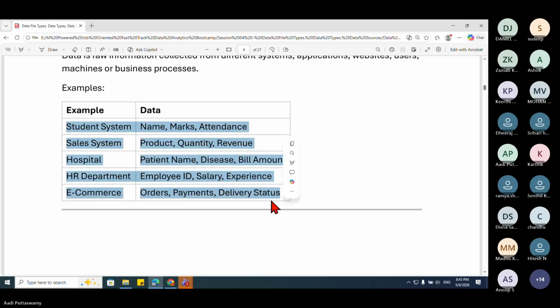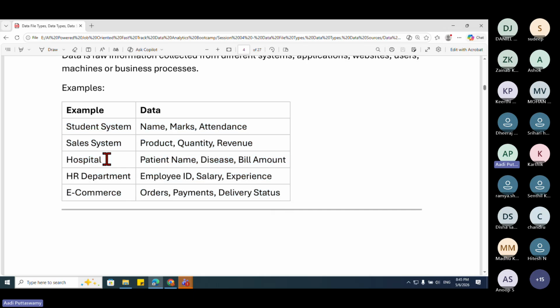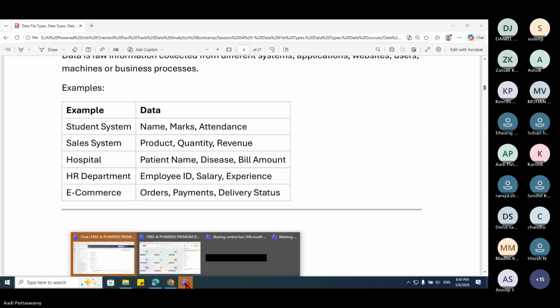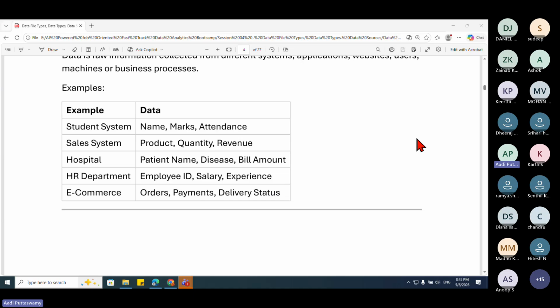Just go through this. Some of the examples: suppose it is hospital data, then we'll have patient name, disease, the bill amount. If you go to the HR department, it's very common, right? Employee ID, salary, experience. And nowadays we do a lot of e-commerce transactions. It can be Zepto, Swiggy, Amazon, Flipkart, anything. In that we have orders, payments. A lot of things we keep on processing. So everything is collected, and that is data.